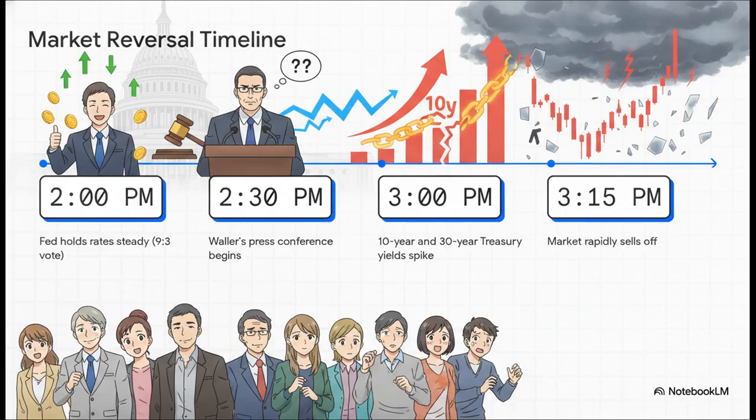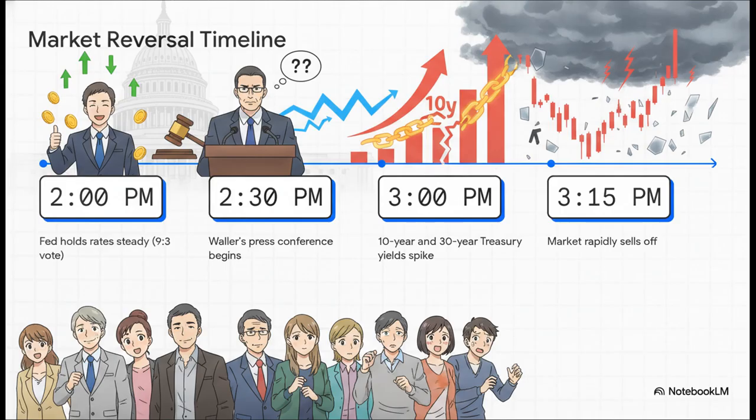But then, 2:30 p.m. hits, and Christopher Waller's press conference begins. Because he totally avoided giving clear forward guidance and kinda downplayed the June CPI report, the bond market just reacted aggressively. Literally, by 3 p.m., the 10-year and 30-year Treasury yield spiked. That instantly crushed those earlier equity gains, and by 3:15 p.m., it severely punished high-growth equities, especially those with negative earnings per share.